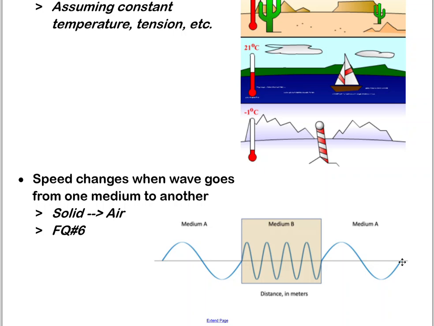The sound would travel faster through the table, and then when it vibrates the air around the table, the sound would slow down. And as I said, for right now, if you just understand the basics that wave speed changes when it moves from one medium to another, you're good. Then we'll take a deeper dive in focus question 6.